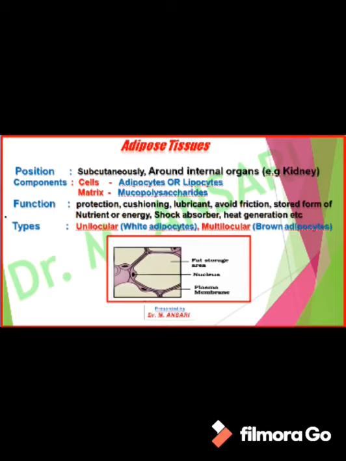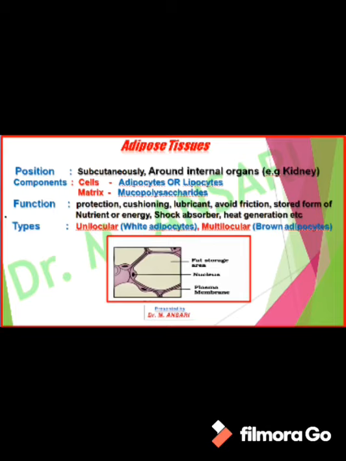If the consumption of fat is continuous, a big deposit is formed in the cytoplasm of the adipocyte, which pushes the nucleus towards the periphery. Hence, in the end, the nucleus becomes peripheral, and the whole space of the adipocyte is occupied by deposited fat. This appearance of the adipocyte is called a signet ring like appearance.